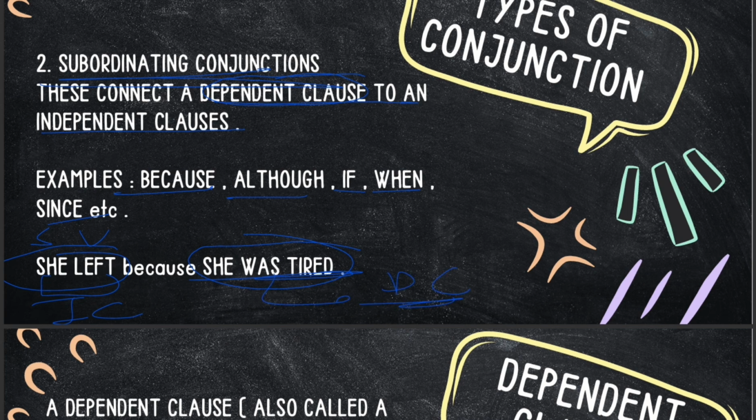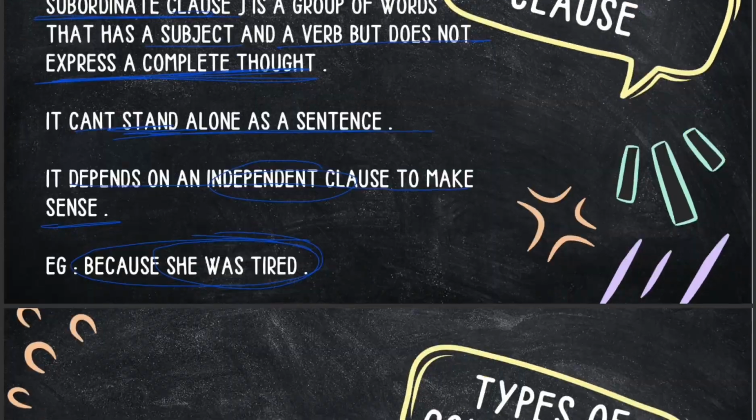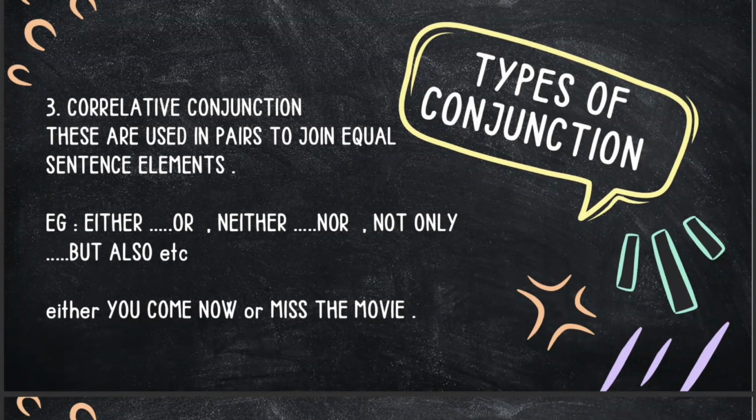Okay, now let's move ahead. I hope we all are clear with what a coordinating conjunction is. A coordinating conjunction is independent clause plus independent clause. A subordinating conjunction basically means a dependent clause plus an independent clause or vice versa. Now, let's move ahead with the third kind of conjunction. The third type of conjunction is a very easy one. It's called a correlative conjunction. These are used in pairs to join equal sentence elements.